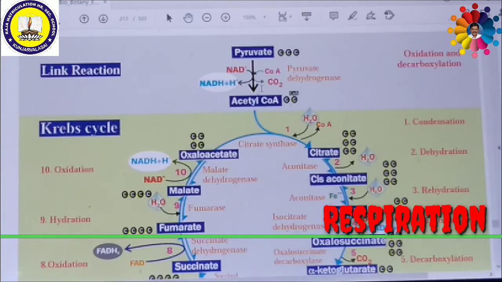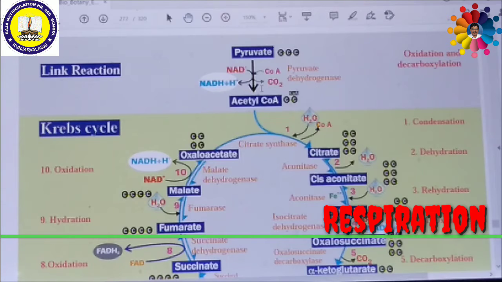Hydration means adding of water. Then coenzyme A is removed to produce the 6 carbon compound citrate. That means the 4 carbon oxaloacetate and the 2 carbon acetyl coenzyme A combine to form the 6 carbon citrate or citric acid. Hence it is producing citric acid. This is called the citric acid cycle.